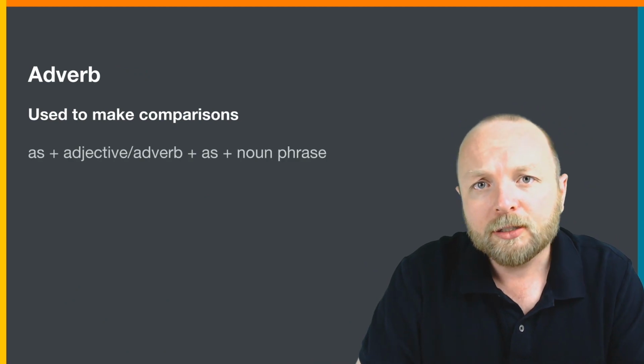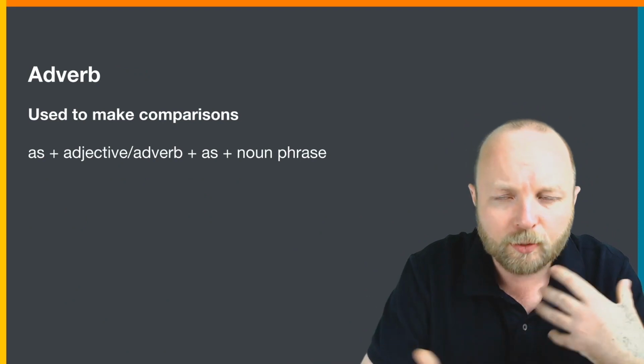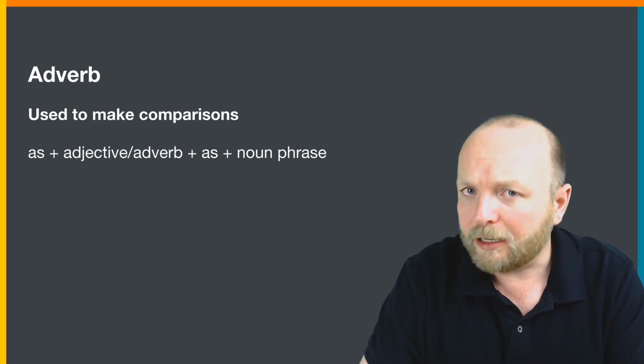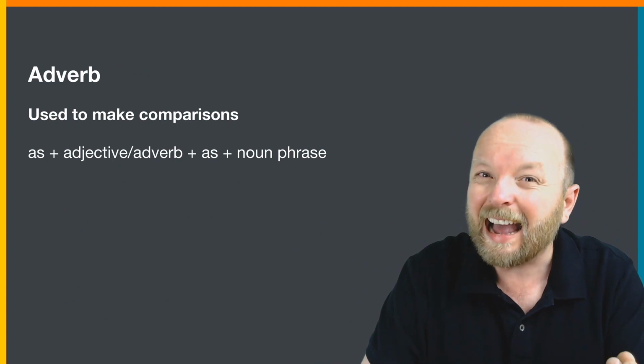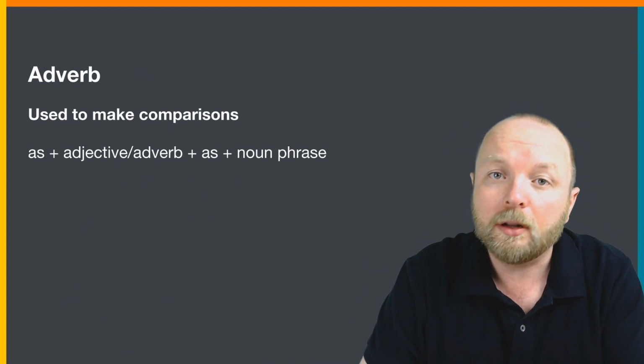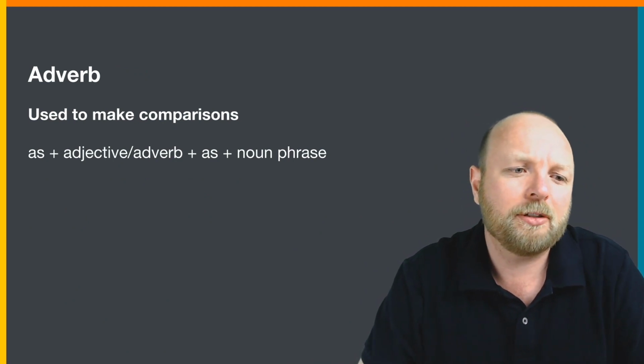Now, we can also use as in this pattern. As plus an adjective or an adverb plus as again, and then we have a noun or a noun phrase. I know that's difficult, but it's not. Let's look at some examples.